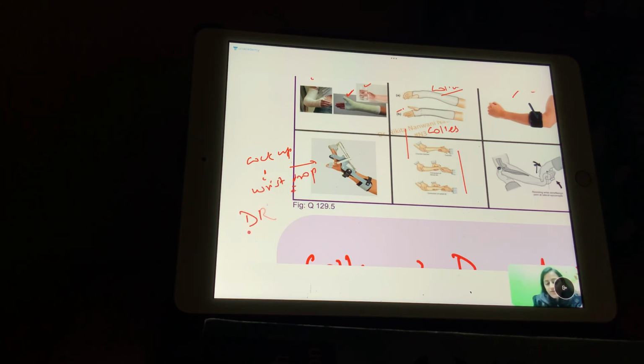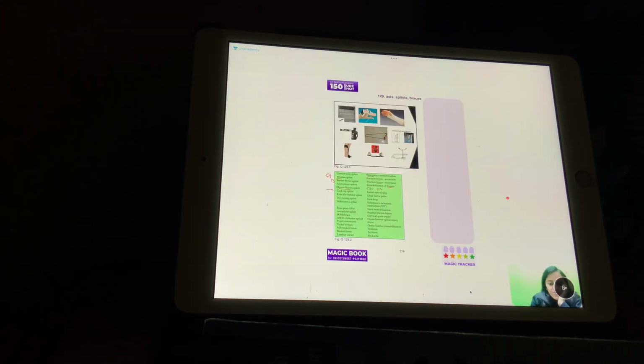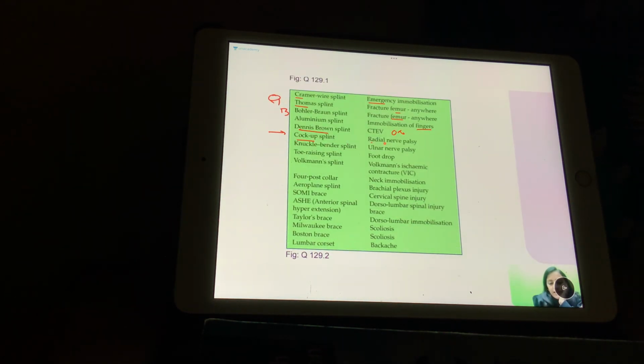Wrist drop. Remember the wrist drop? That was radial nerve palsy. Okay, that was radial nerve palsy. So cock up splint is used in wrist drop. That is radial nerve palsy. Knuckle bender is the ulnar nerve palsy. Claw hand. Toe raising is foot drop. The common peroneal nerve. Volkmann splint is Volkmann's ischemic contracture.